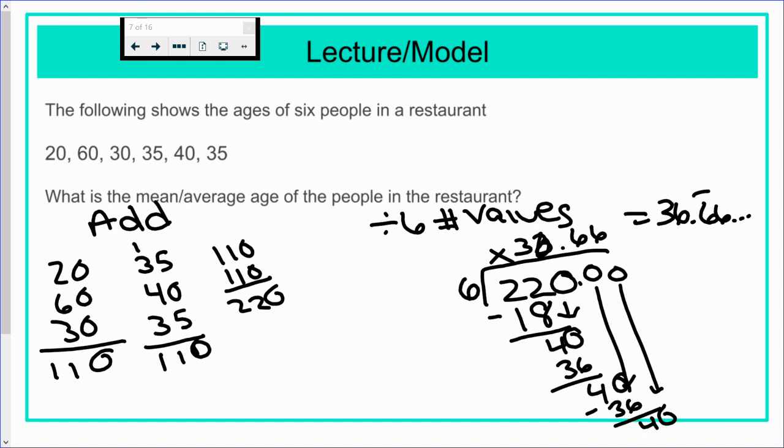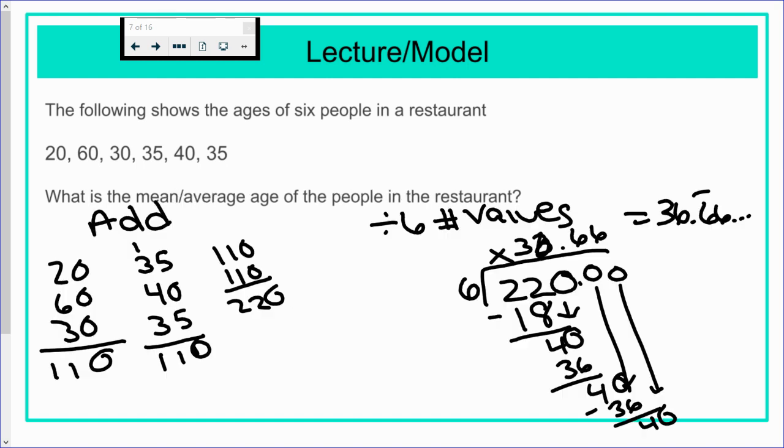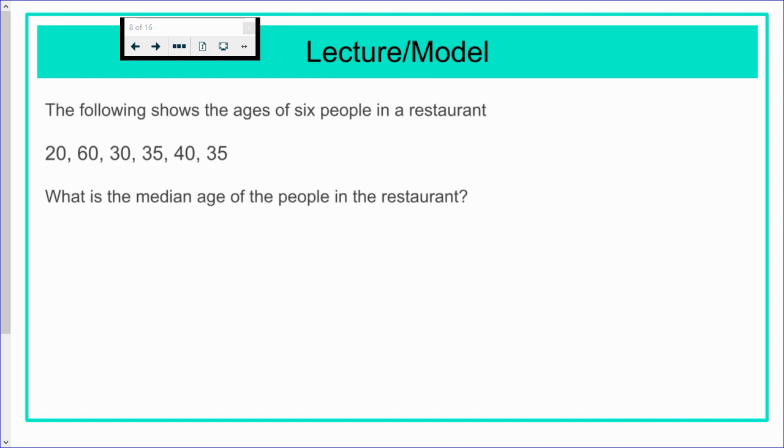All right, now let's go to the next. We still have the same data set, the people in the restaurant. But now we are being asked, what is the median age of people in the restaurant? So the first thing we need to do is put the numbers in order.